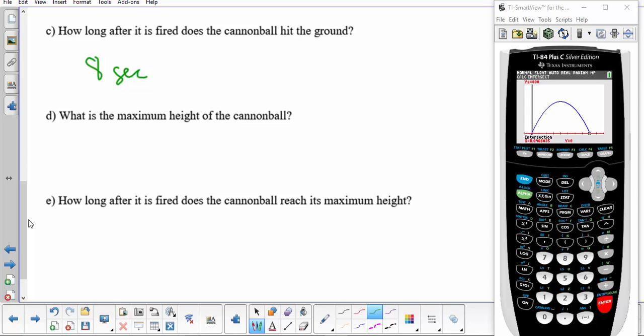The reason we have to do that is the maximum height happens at the vertex. In order to find the height at the vertex, we first need to know the time that it happens. So we find the time that it happens, if we're doing this by hand, by finding the axis of symmetry. The vertex always occurs on the axis of symmetry. So if we were doing this by hand, we would do x equals negative b over 2a, find x, then substitute that back in to find the maximum height.